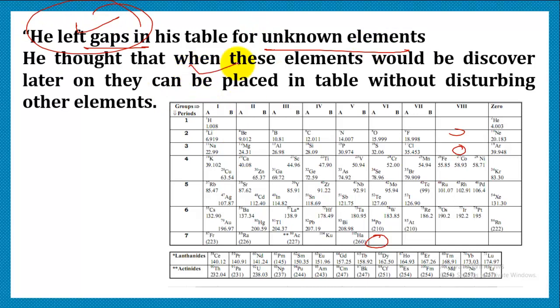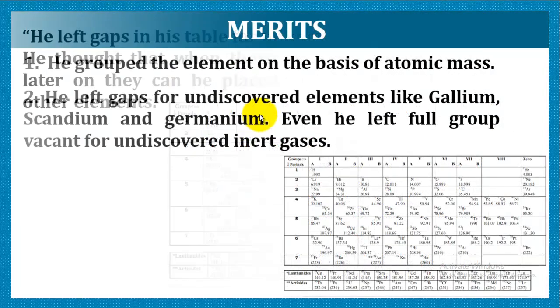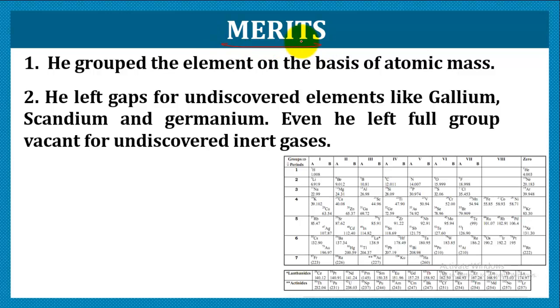He thought that when these elements would be discovered later, they could be easily placed in the table without disturbing the other elements. So this was the major achievement, that he left gaps, and these gaps were actually filled by the elements. So he actually predicted the properties of undiscovered elements. So there were many merits of Mendeleev's classification.